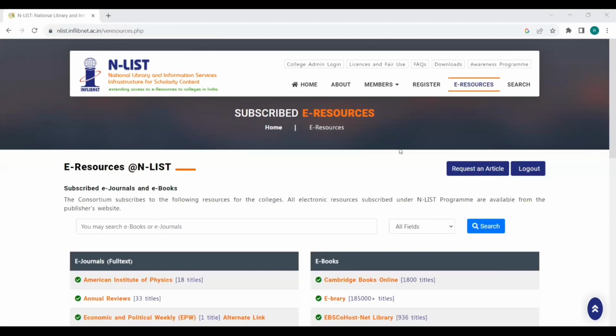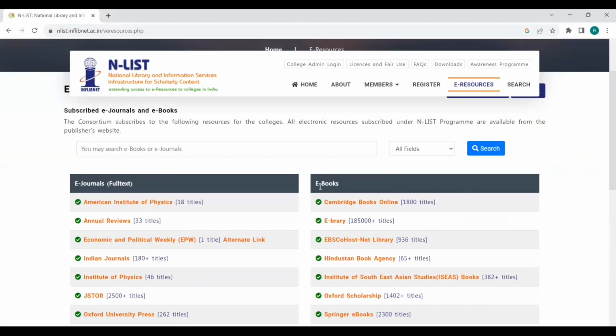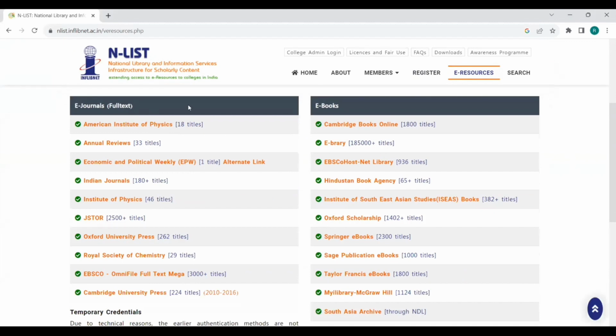So if you give the username and password, you will be driven to this page. That is, if you click this simple e-resources, you are having this. I have already shown in the slide that you will be having access over the e-journals and some set of e-books hosted legally in the Enlist website.